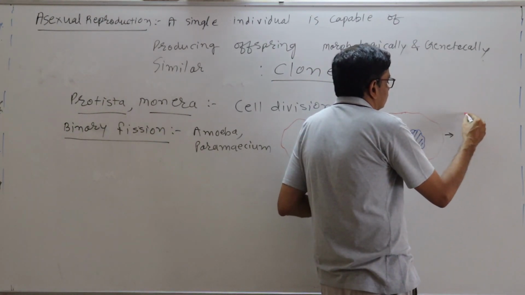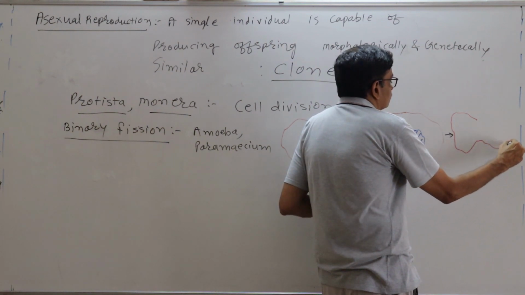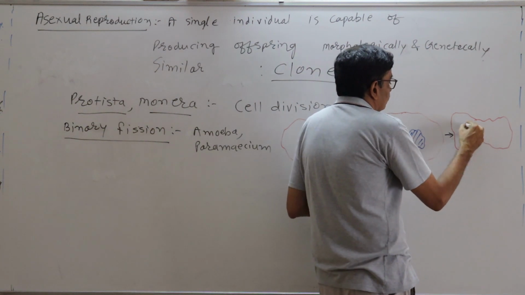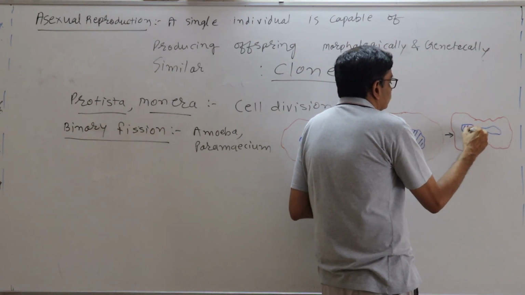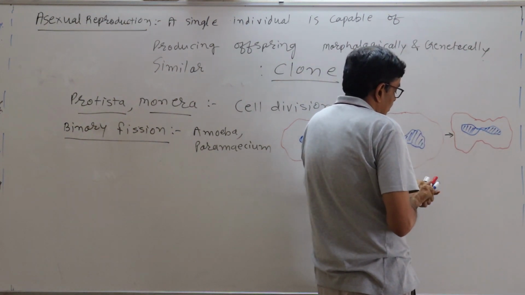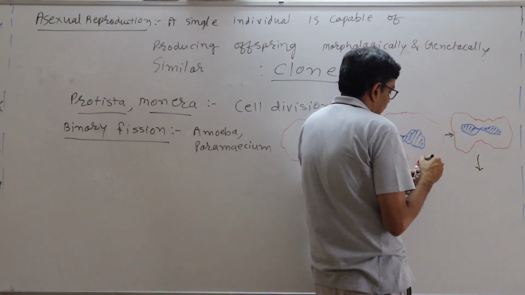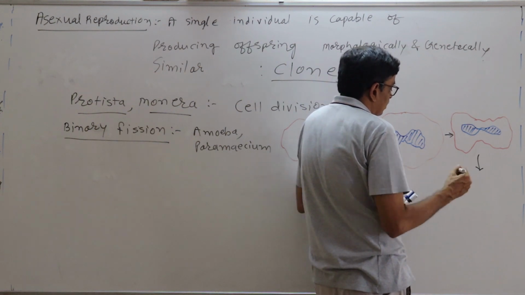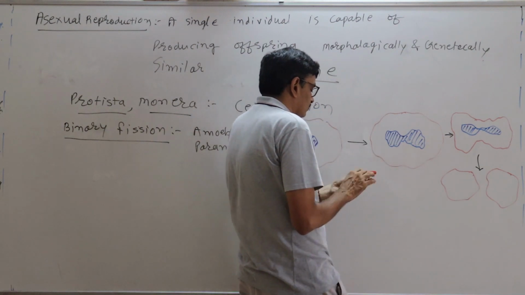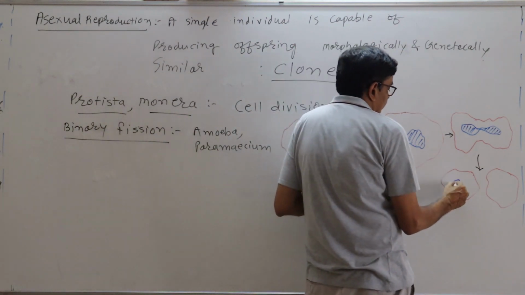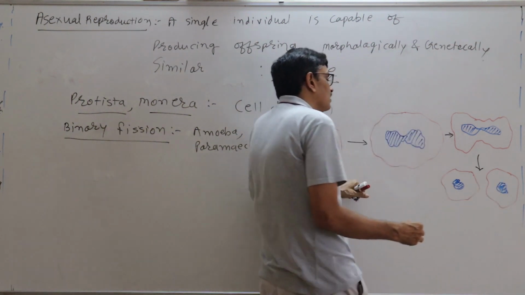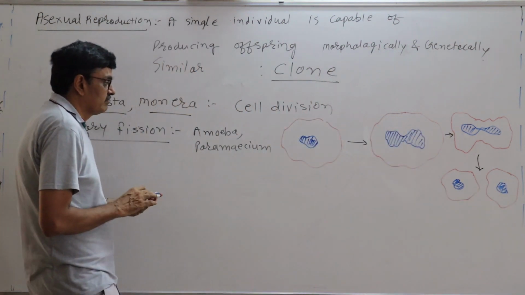Then after the nucleus division, the cytoplasmic division starts, and ultimately this amoeba has divided into two amoebae. Young amoebae are produced by that.